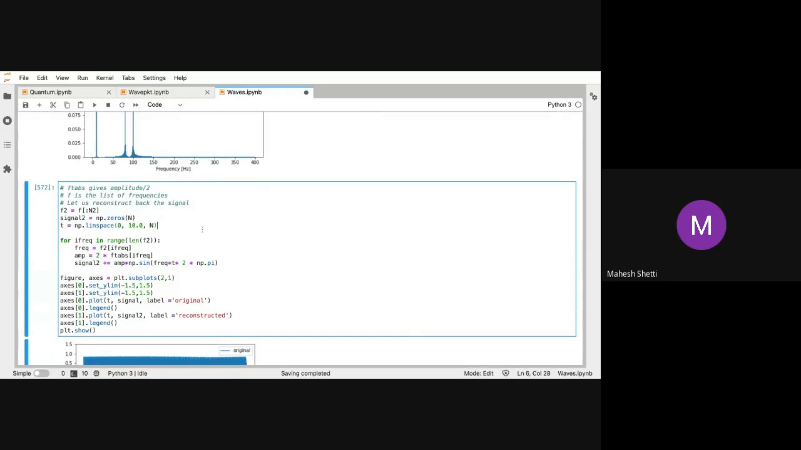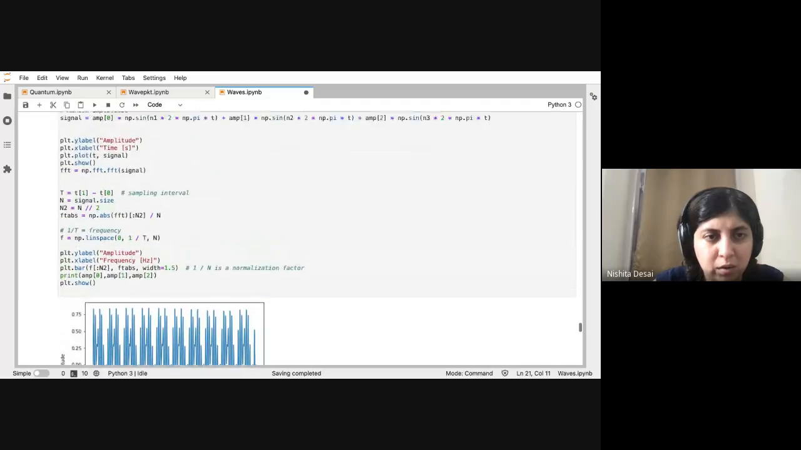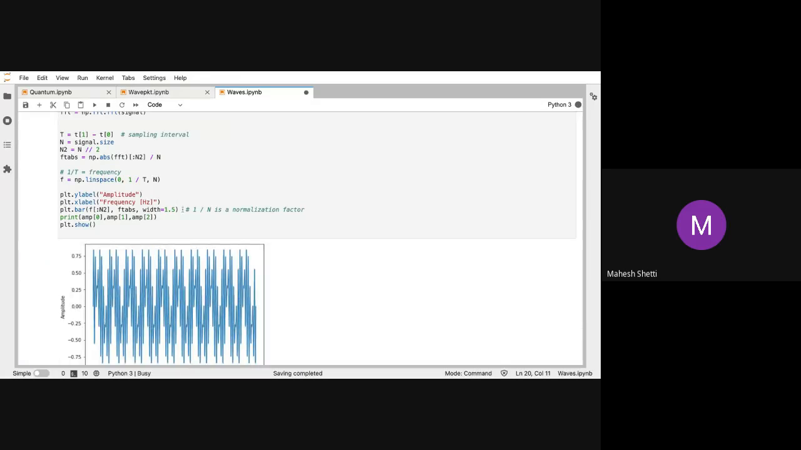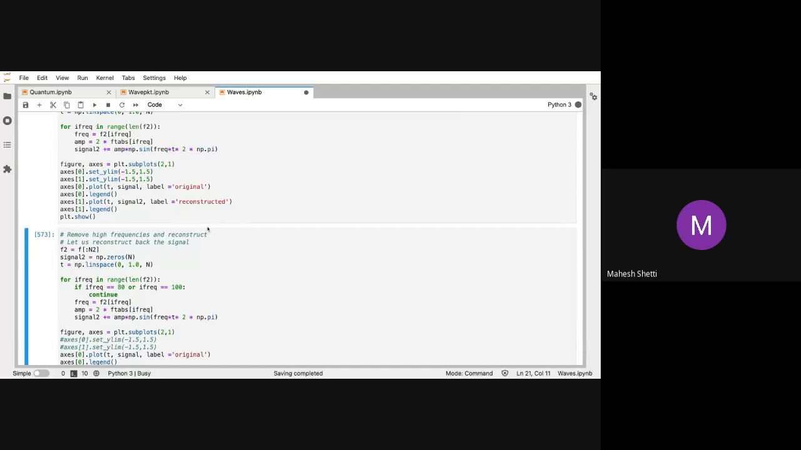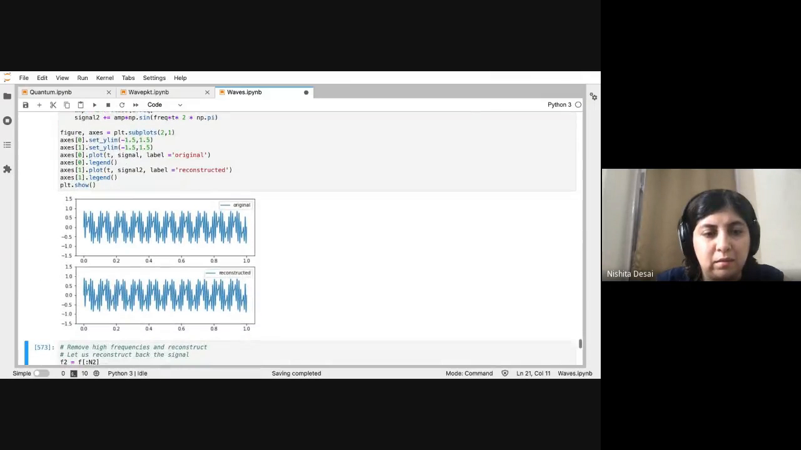One and 8,000, maybe 1 and 8,000. 1 and 8,000 you want? Okay. And somewhere you change that second signal. It's taking a while. Yeah, it looks much better. See, the reconstructed and the original are now much more similar.